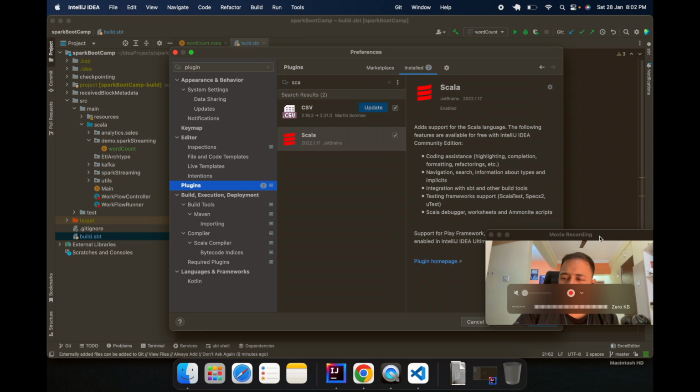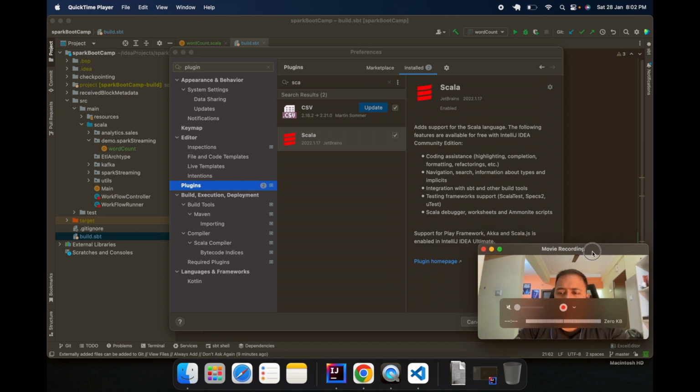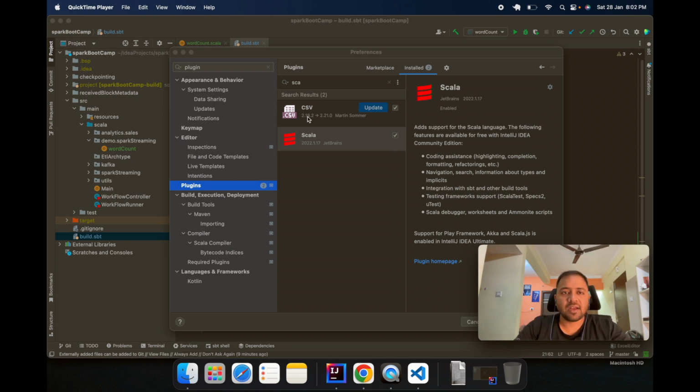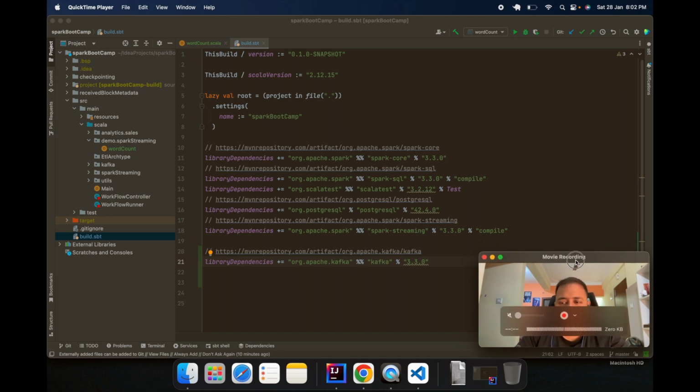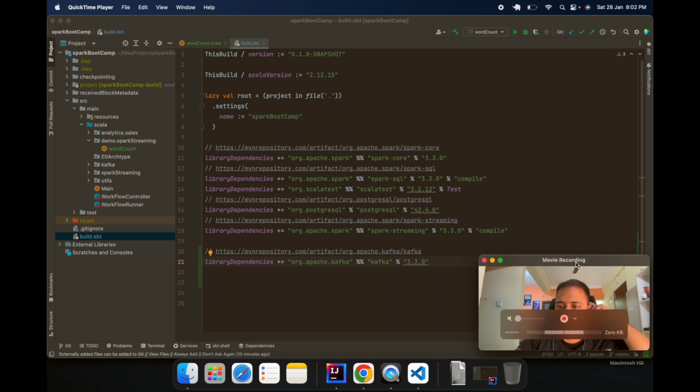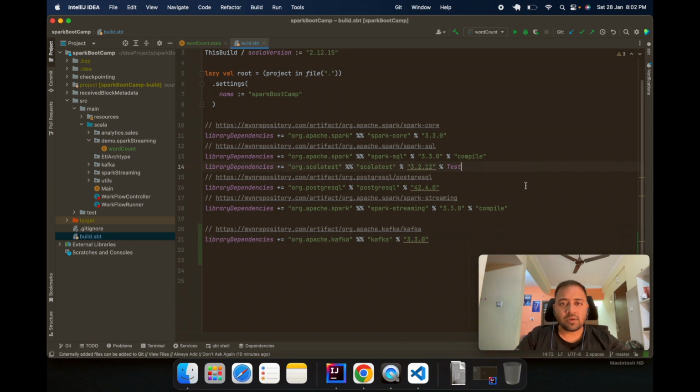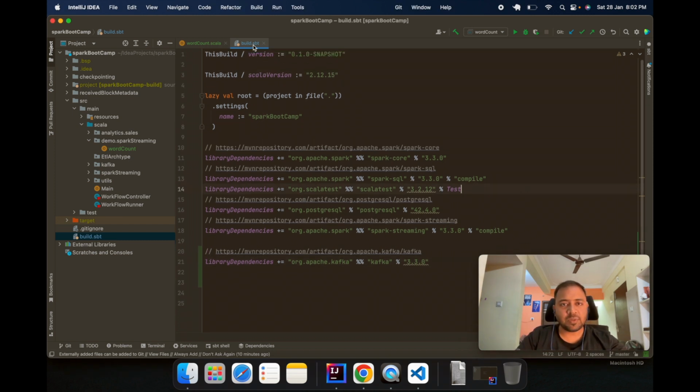You can write in Scala, Java, or Python. It doesn't matter. You should understand the concept. I assume that you have already written some Spark code either in PySpark, Java or Scala. My preference is Scala. I write most of my code in Scala, so I'm just using Scala. If you want to use Python, go for it, not a problem. Then I am using SBT.